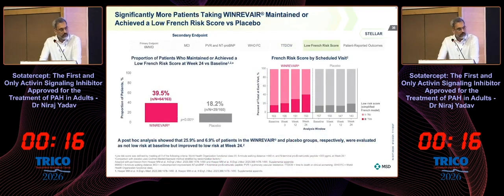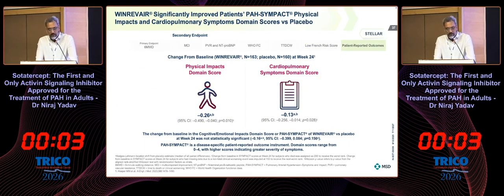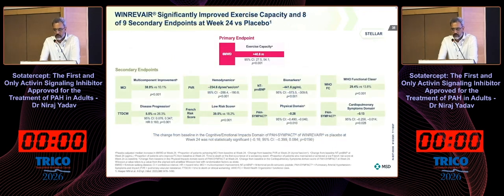Patients remaining at or improving to low French risk score was 39.5%, and this progressed as the study progressed. Also, the patient-reported outcomes were much better with Winrevair compared to placebo. The only endpoint that was not statistically different from the placebo was change from baseline in the cognitive and emotional impact domain score.